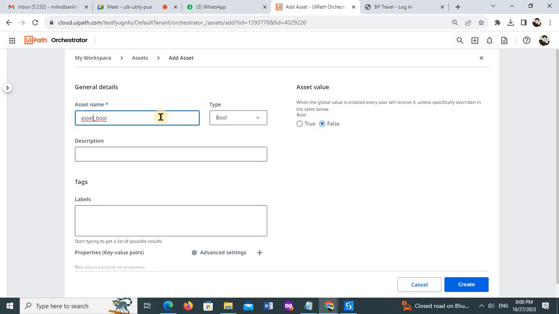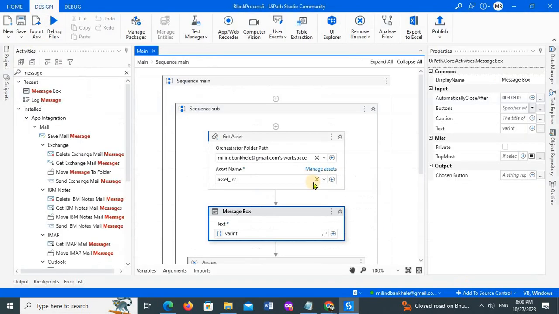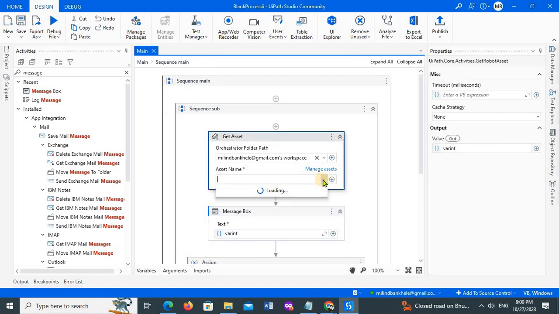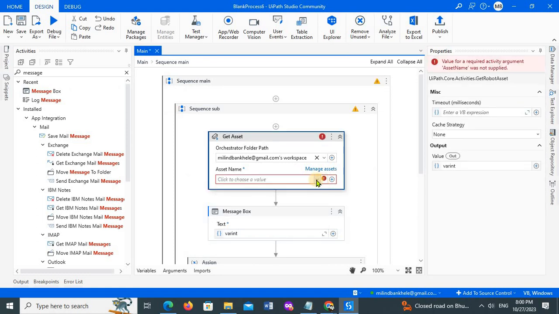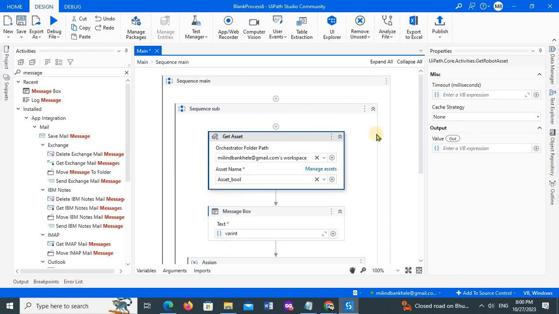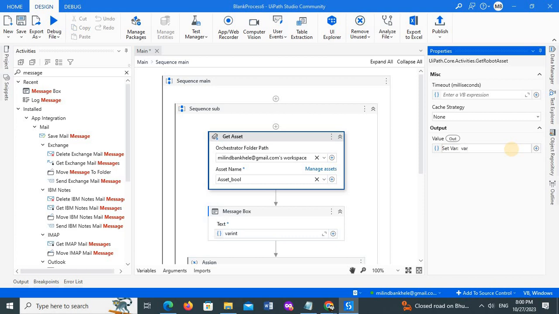I am not choosing true as a value; I have chosen false. So asset bool, now I'll create that asset_bool. Here I'll use asset_bool to hold that value. Again, I'll create a variable with Control K, var bool, for the asset.